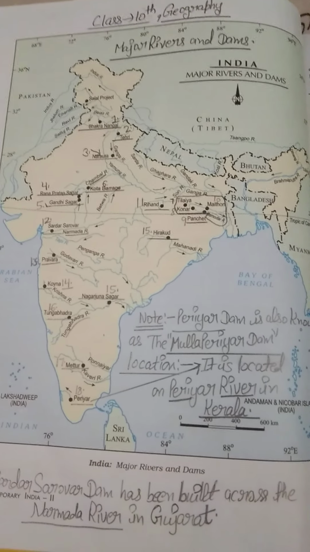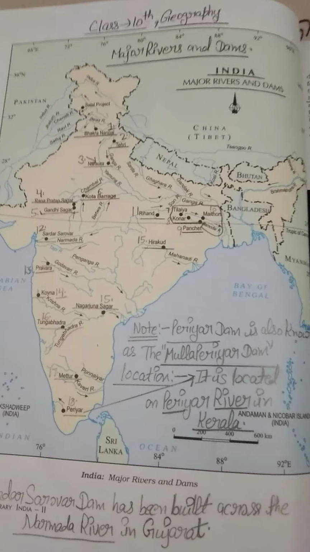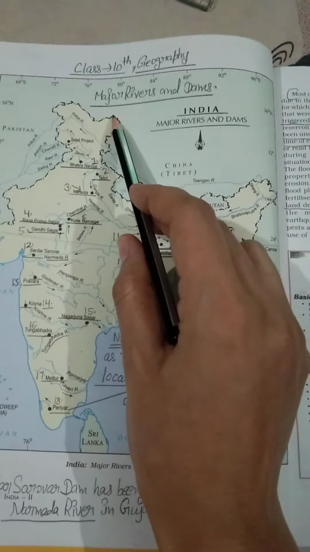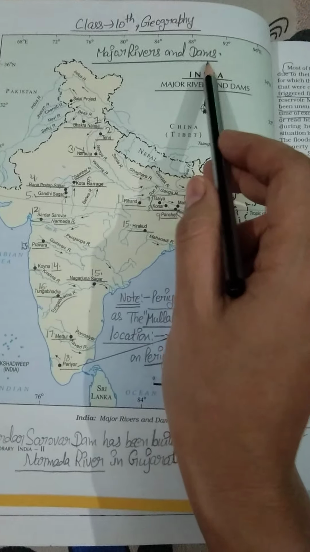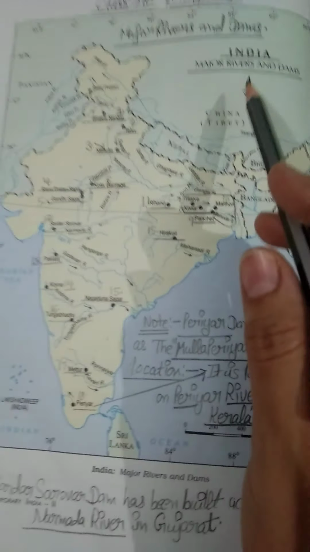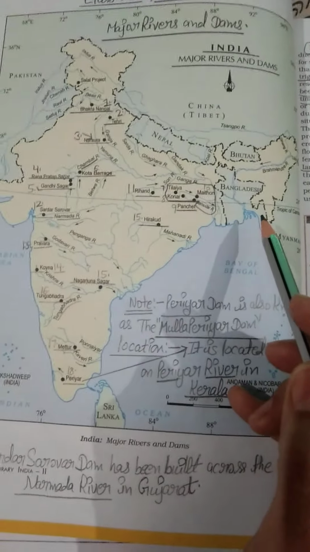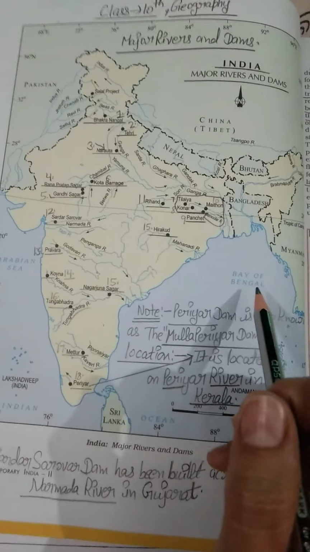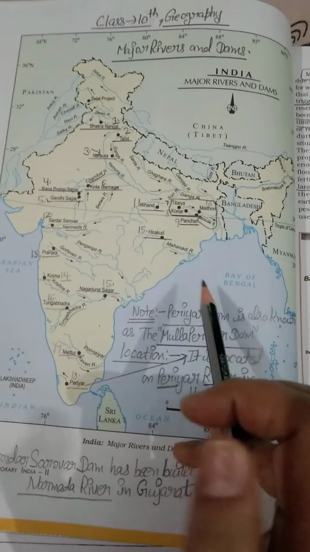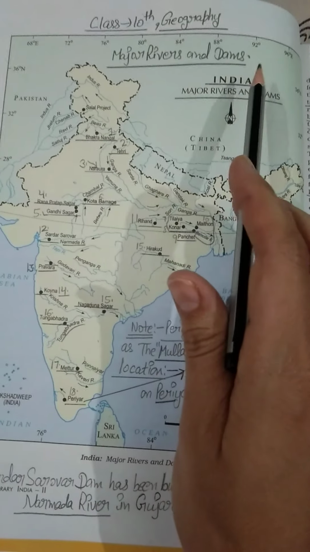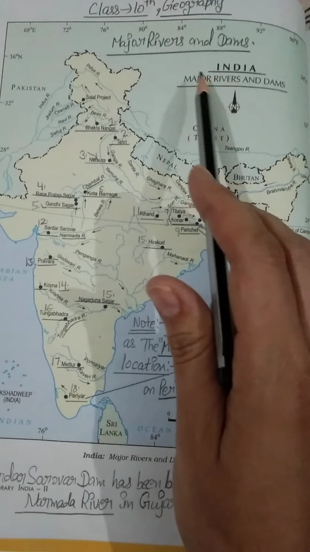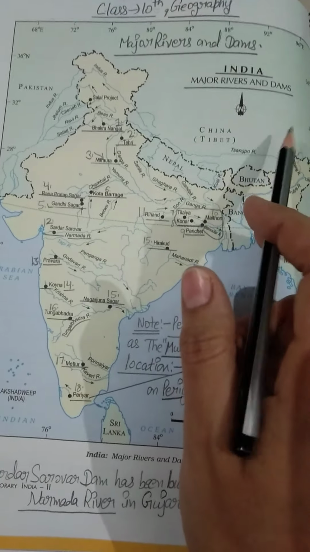Today's topic is major rivers and dams. In the beginning, we are going to practice our map work, and this map work is related to major rivers and dams. Students, let me tell you, this is a very important topic.